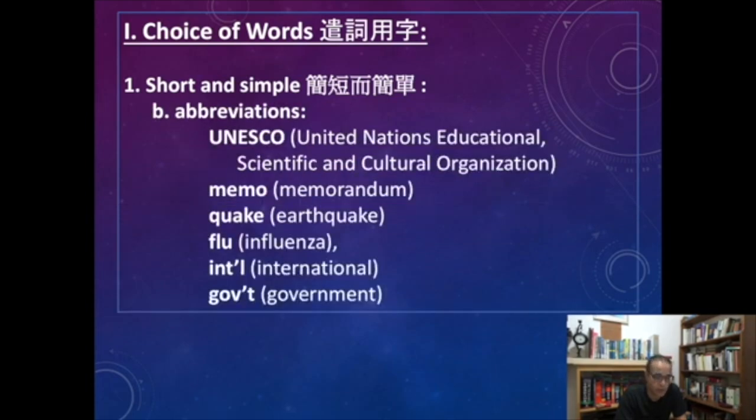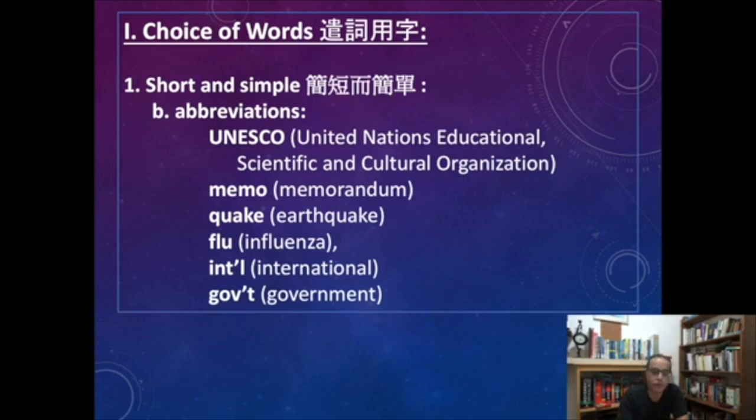Always use abbreviations. You say UNESCO instead of United Nations Educational, Scientific and Cultural Organization. You don't mention the UNESCO in its full name. You say memo instead of memorandum, and so on. You say quake instead of earthquake, flu instead of influenza, and you also use contracted form like intel instead of international. All this in order to save space on the page.